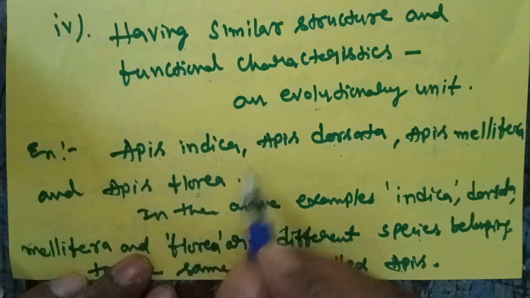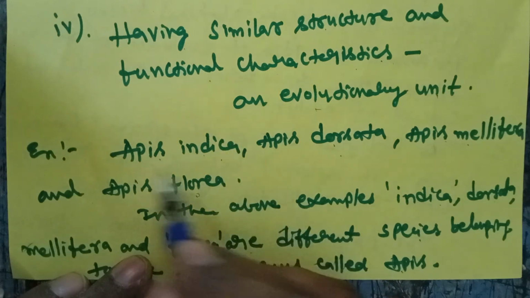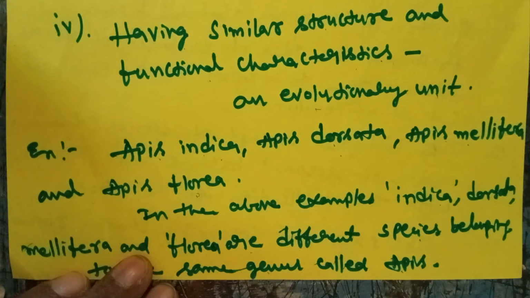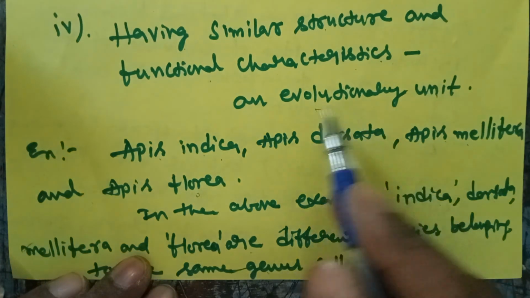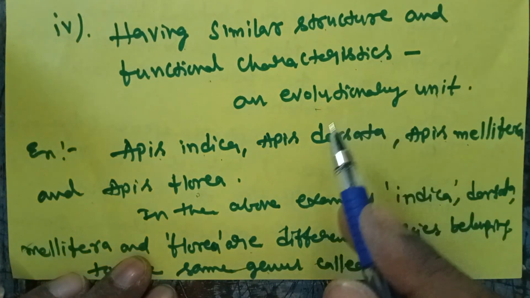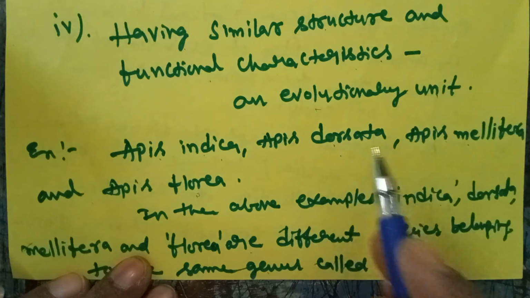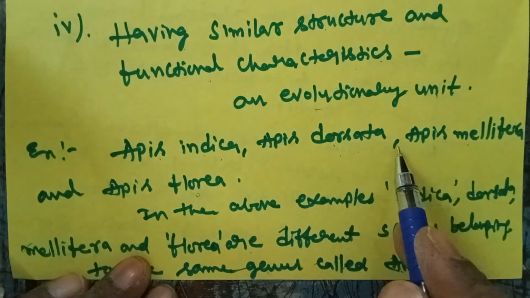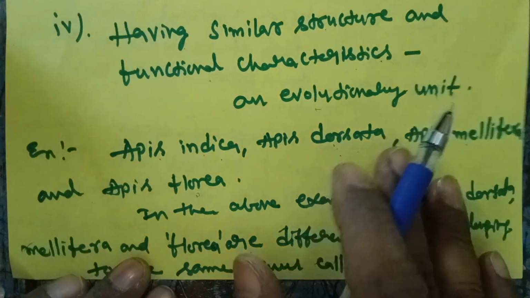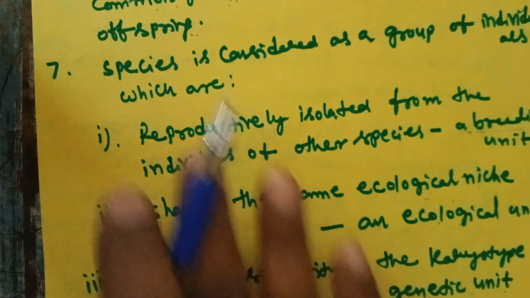A group of Apis indica shows similarity in genotype, the same genetic unit. It is fertile with the same species and produces fertile offspring. Apis dorsata has its own ecological niche, shares a common gene pool, interbreeds with the same species and produces fertile offspring. So the types of species concept are very important.